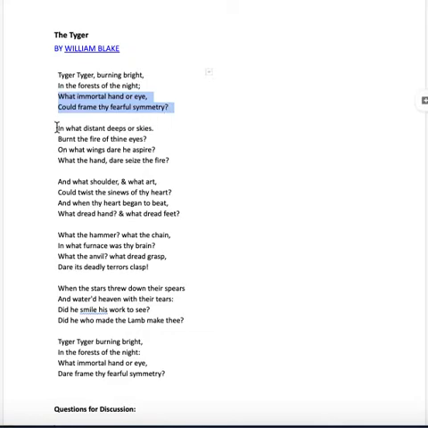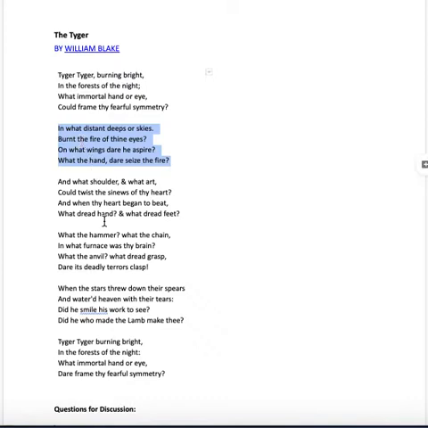Check it out. "In what distant deeps or skies burnt the fire of thine eyes?" Well, all of a sudden we've got fire associated with the tiger and therefore with the maker. "On what wings dare he aspire? What the hand dare seize the fire?" Again, this is all about wings and fire. This sounds like angels, but a different kind of angel from what we're used to.